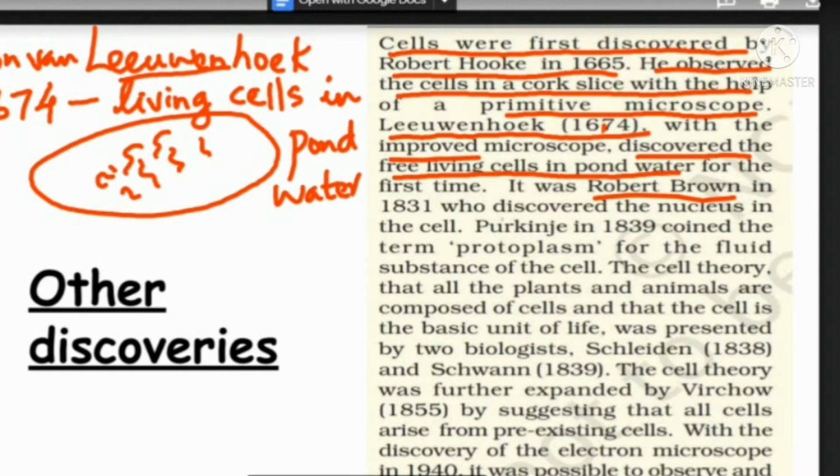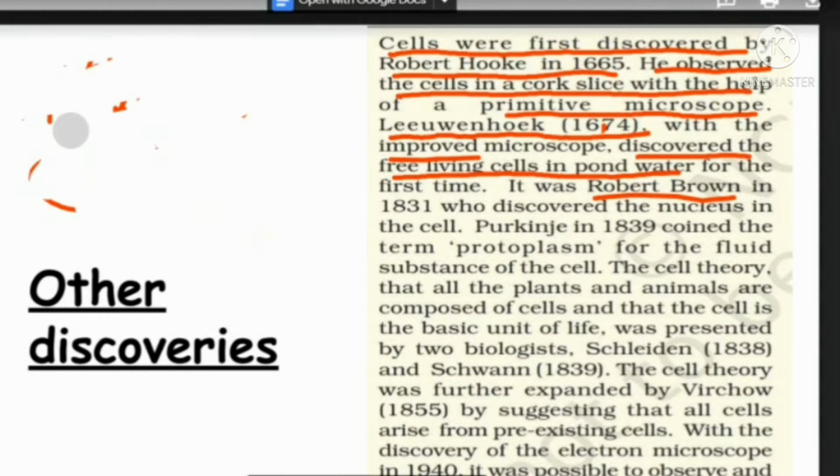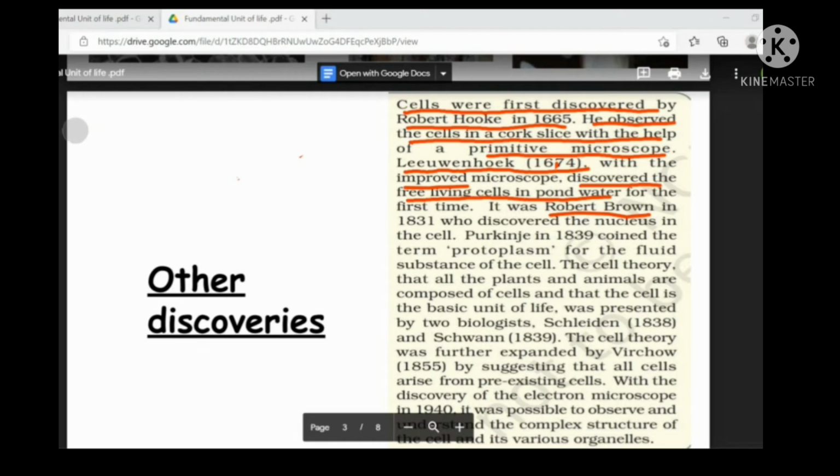Okay. Next is about Robert Brown. I hope you wrote down this point about Anton van Leeuwenhoek. Now we'll talk about Robert Brown. So he's another Robert. Robert Brown, in the year 1831. So this was discovered later.